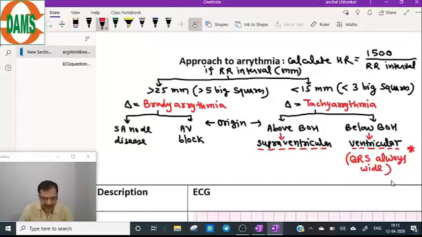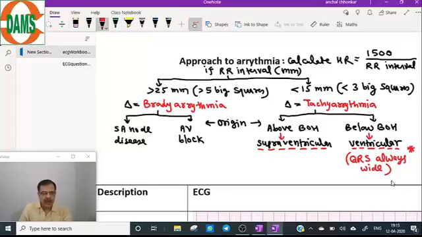Now, heart rate in tachyarrhythmia, as I told you, is more than 100. So this is the general approach. This is a flow chart of approach of a case of arrhythmia.